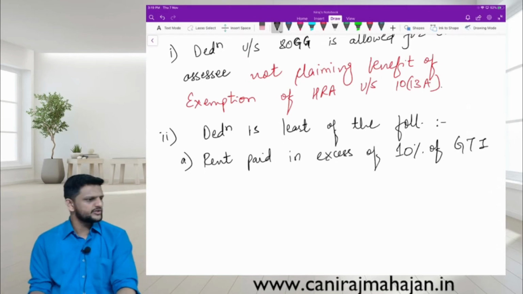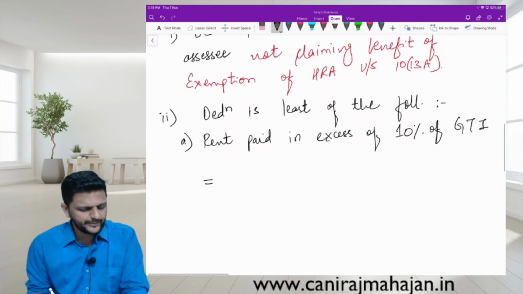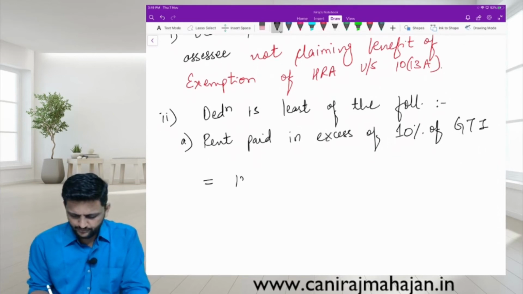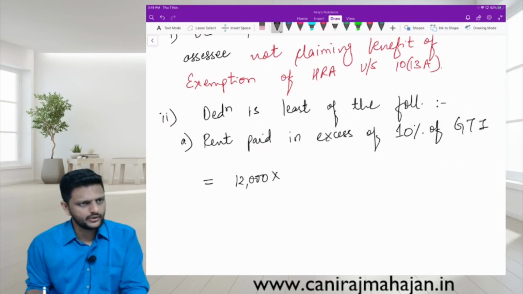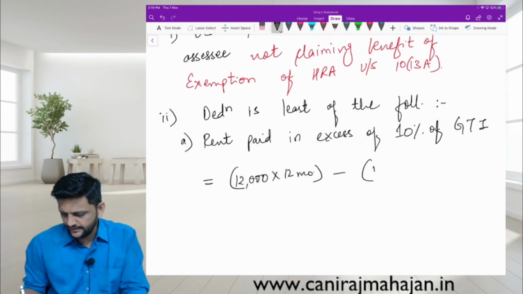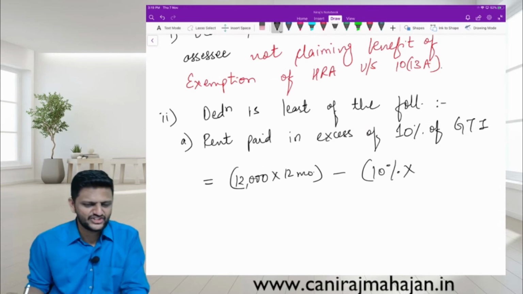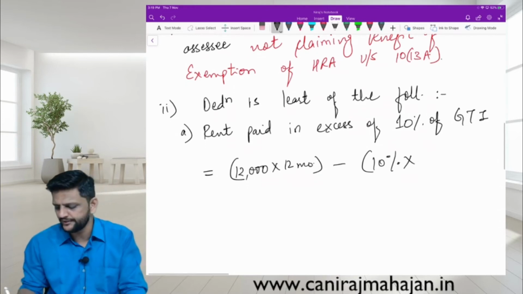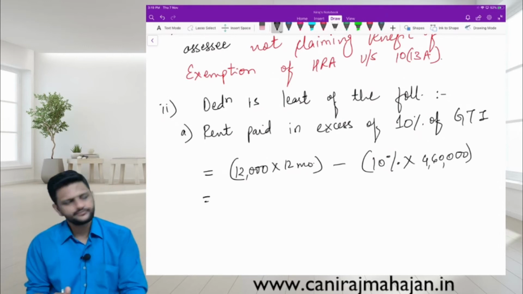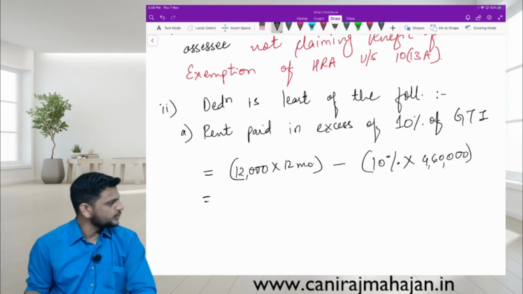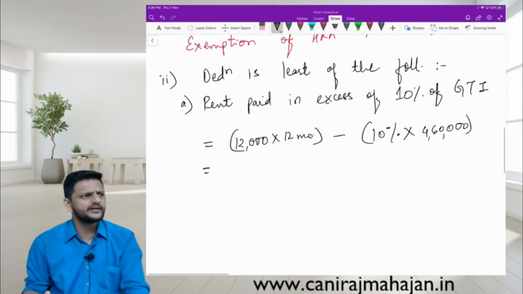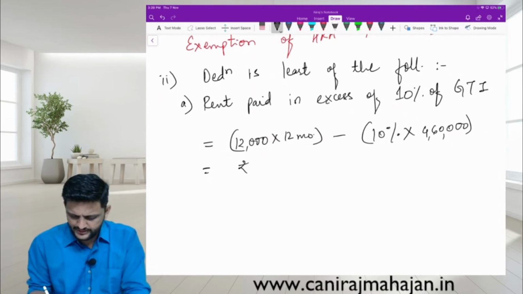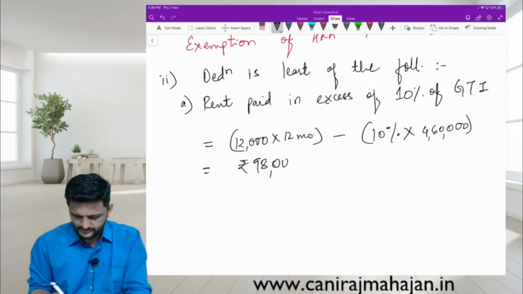In excess of, that means you have to reduce or minus. How much is the rent paid for the year? Per month he is paying how much? 12,000 for 12 months. Very good. Minus 10% of GTI. GTI is how much given to you, computed? 4,60,000. So 144 minus 46, correct? No? 98,000 is the first figure.